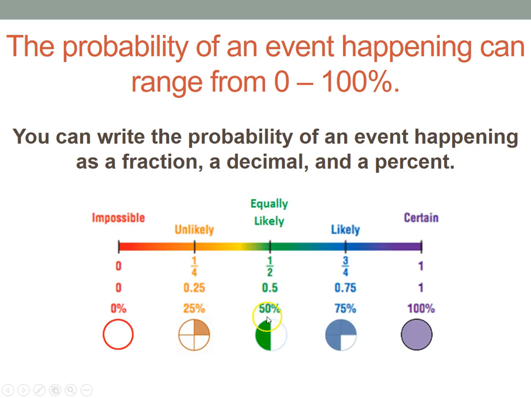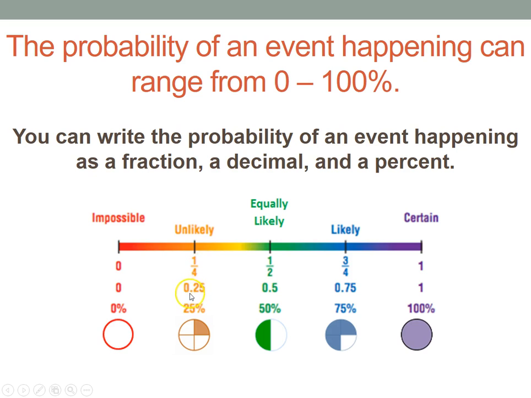I can write that as a percent. I can write that as a decimal. I can write that as a fraction, a 1 out of 2 chance. If something's impossible, it's going to be 0 chance, 0%. If it's certain, I can write it as a 1 as a decimal, and 100% as a percent. Now, something that's unlikely could be a 1 out of 4 chance.